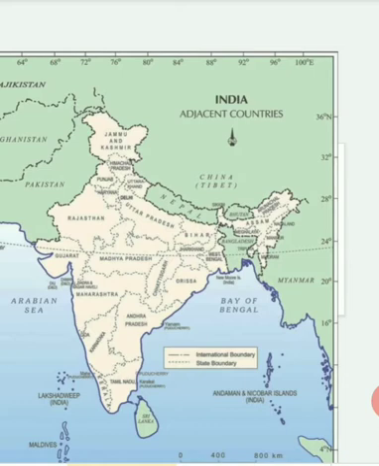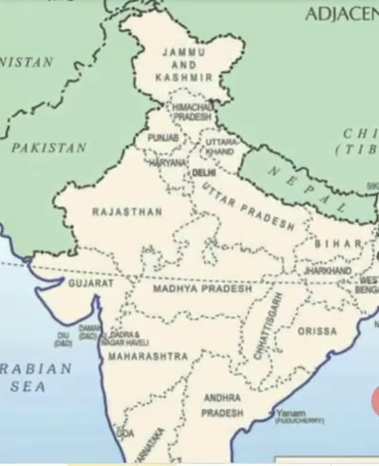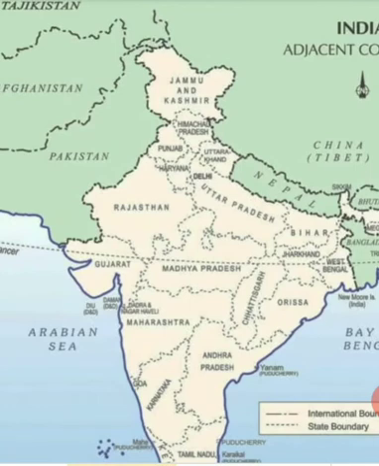Now let's move towards the west and see which are the neighboring countries of India. In the west, we can see only two countries, Afghanistan and Pakistan. Afghanistan is the country which touches only the Jammu and Kashmir state of India. So Afghanistan shares the shortest boundary with India. India has the shortest boundary with Afghanistan.